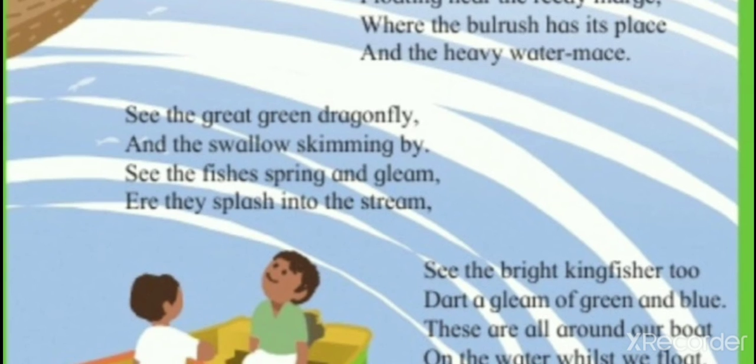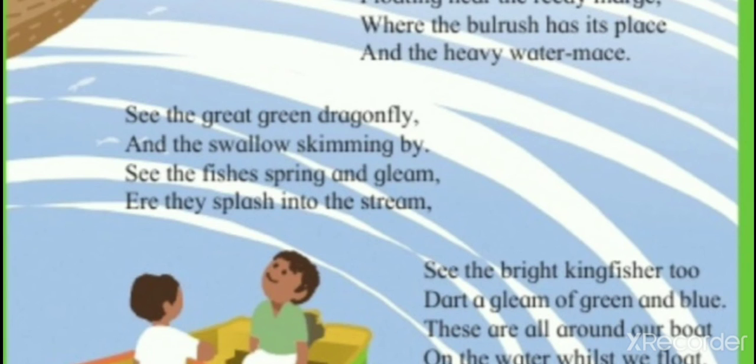Now let us see the next stanza. See the great green dragonfly and swallow skimming by. Skimming means what? Moving by quickly. So here the poet is seeing a big green dragonfly and a small bird, the swallow.